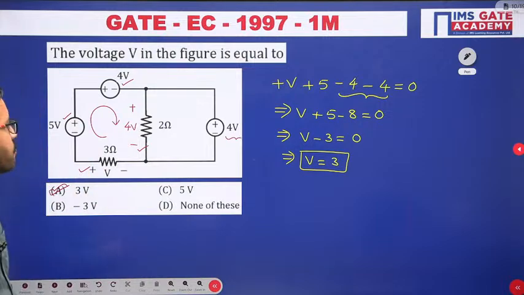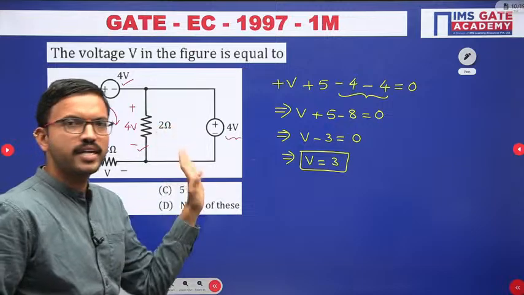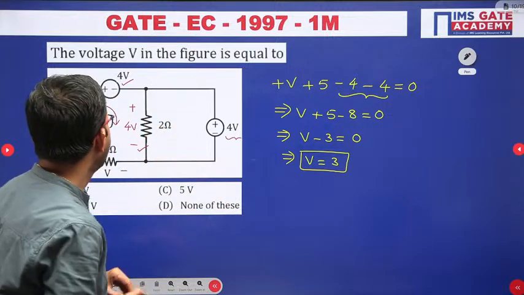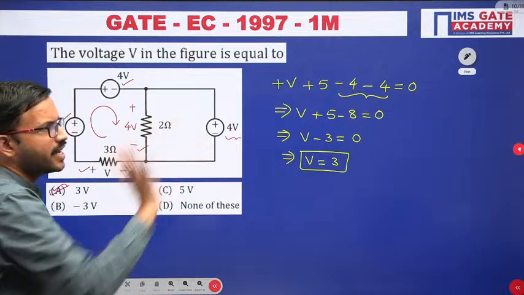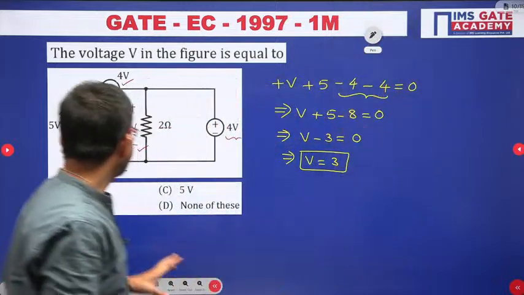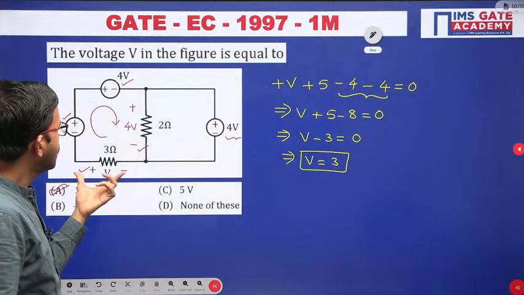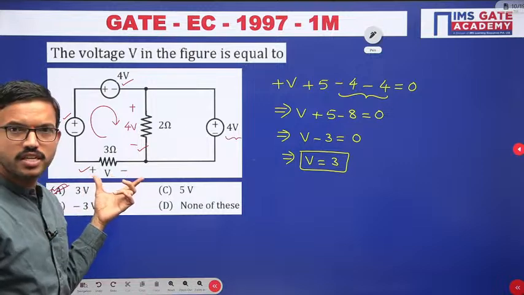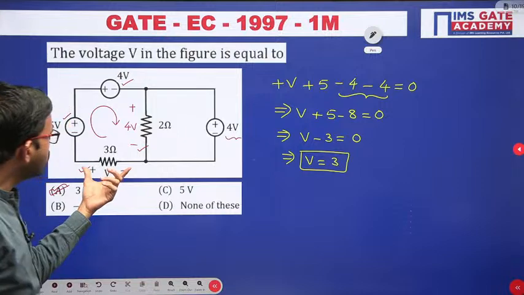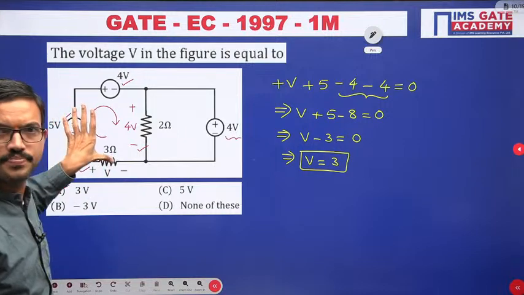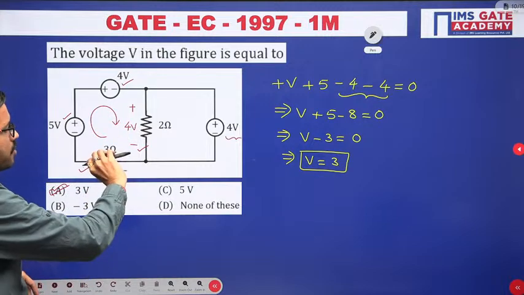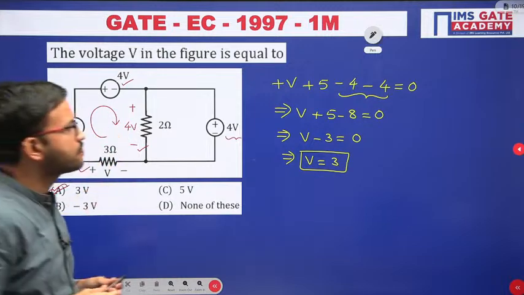3 volts. Here we have applied KVL like this, and now once again, whatever shortcut we have discussed, I am explaining once again. With the help of that, we can get the same answer. Say for example, here across the 3 ohm resistor we require, right? So just for easy understanding, this 3 ohm resistor, which is horizontal, I am keeping vertical. Then the polarities will come plus minus, plus minus.